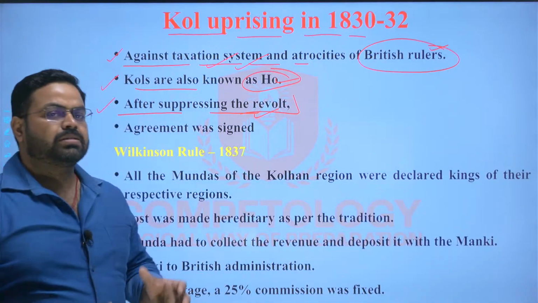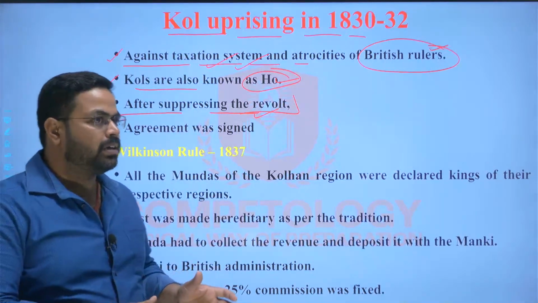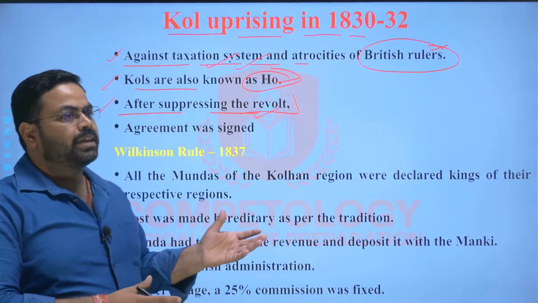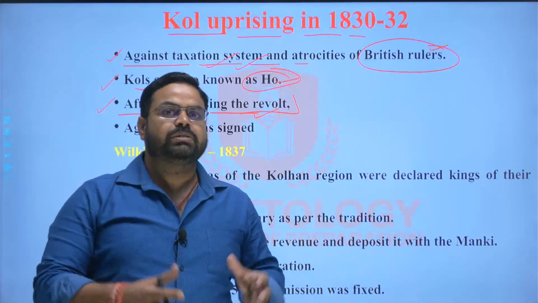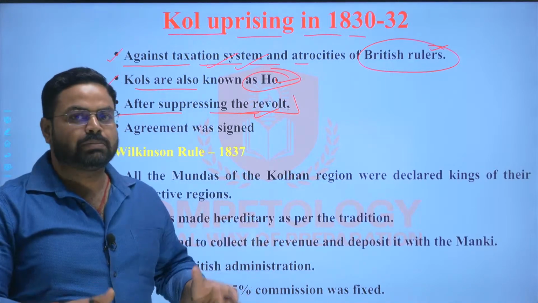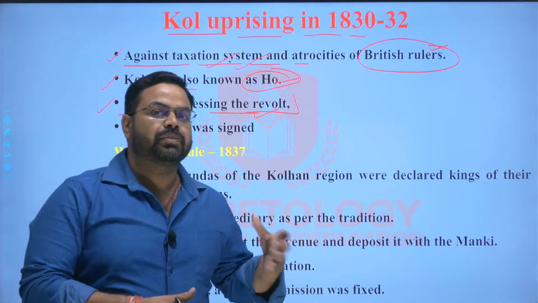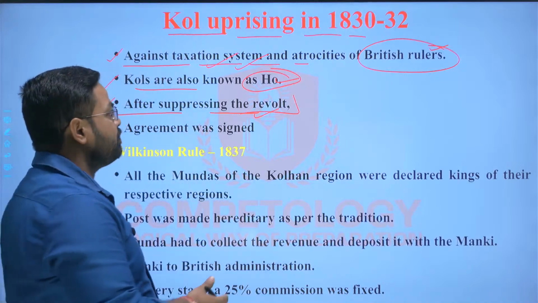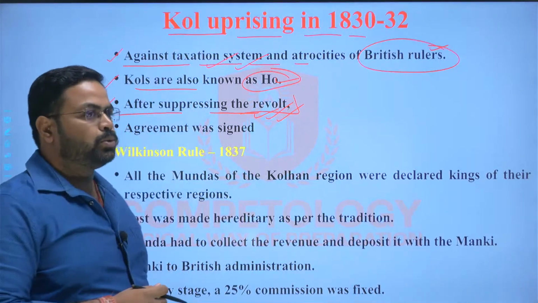And this was quite easy for the Britishers because the Ho and the tribal people were fighting with their bow and arrow and their spearheads, but the Britishers were having firearms. So it was quite impossible for the Ho tribes or the tribal people to stand against the British rule and fight against them. So that was quite impossible, and because of that, the revolt was suppressed within 2 years.